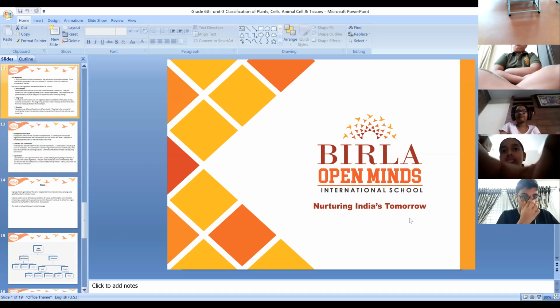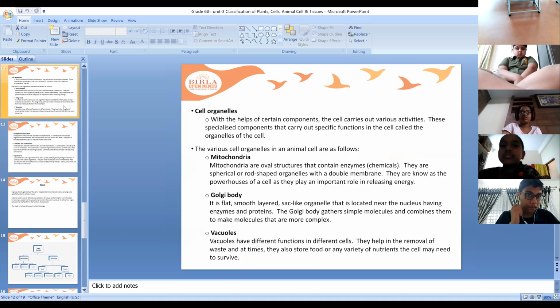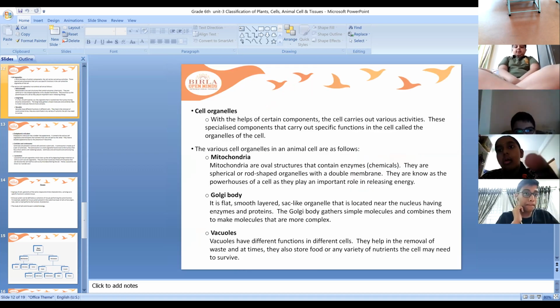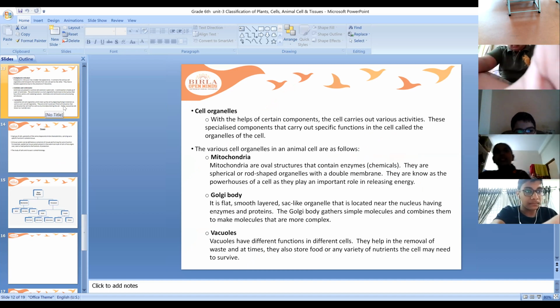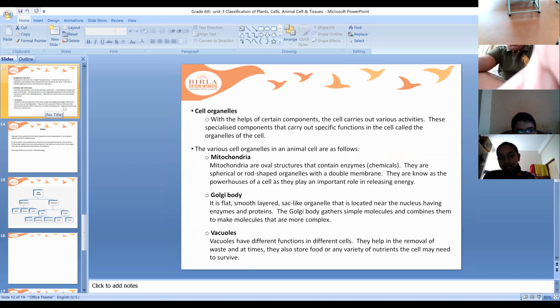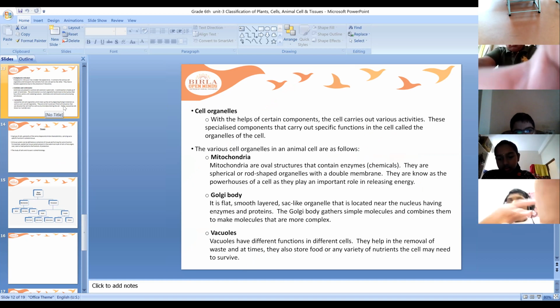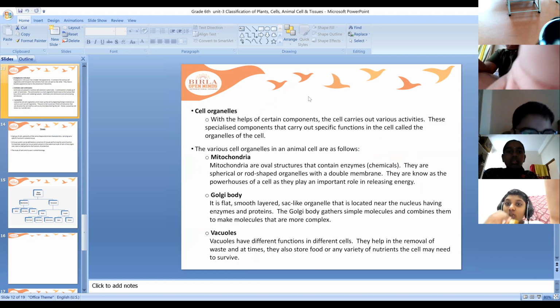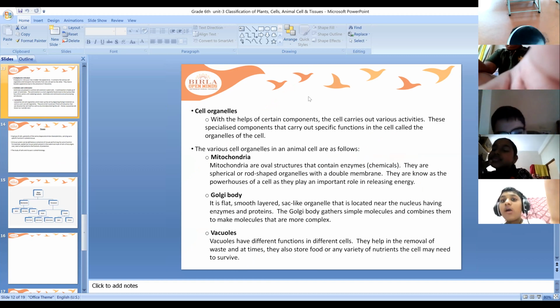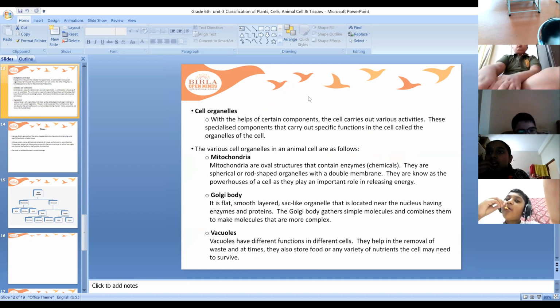Yes, can you see the screen, ma'am? Okay. It is showing on the first page, ma'am. Yeah, now you can see? Yes, ma'am. Okay. Now coming to cell organelles. Just one second, ma'am, it is showing. Yeah, now you can see the screen, I hope. If you can't see, please log in again. Join again, I'll admit you.